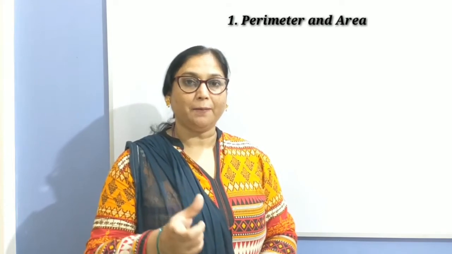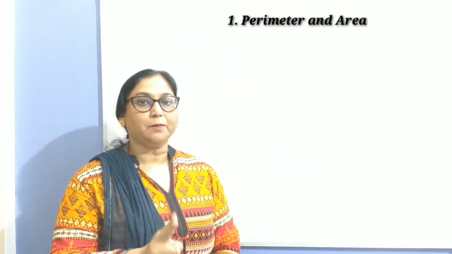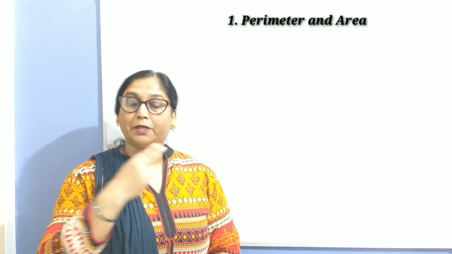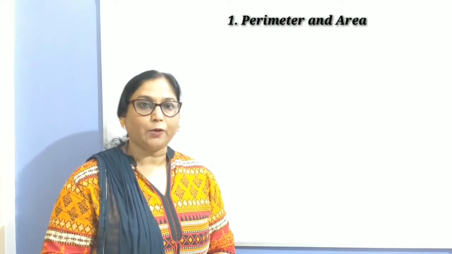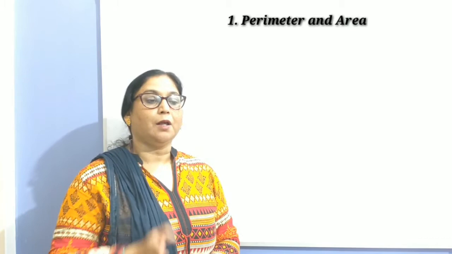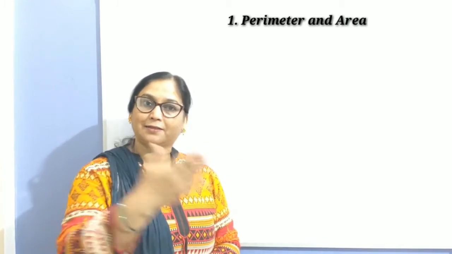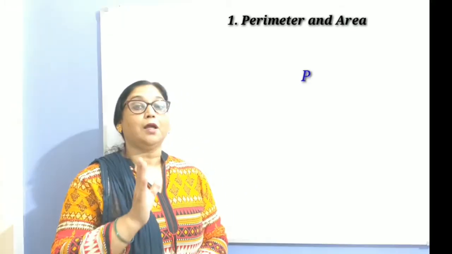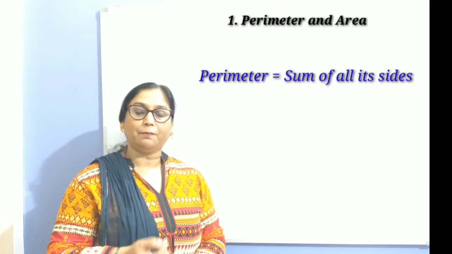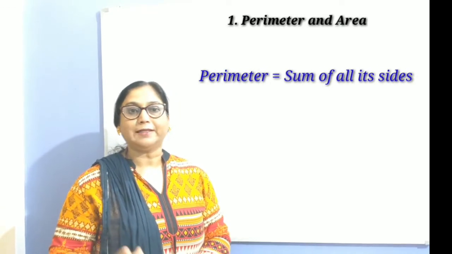Do you know the meaning of perimeter? Perimeter is taken from the Greek word perimetron. Peri means around, metron means measurement. So perimeter means measurement of the boundary around a figure. So how can you calculate the perimeter of any plane figure? By adding all its sides. So what is perimeter? Perimeter of a plane figure is simply the sum of all its sides.